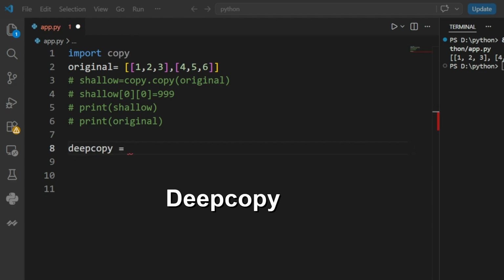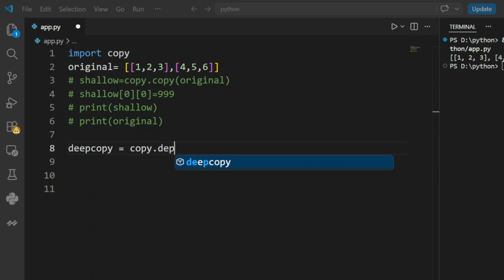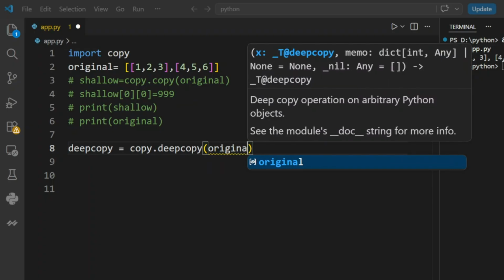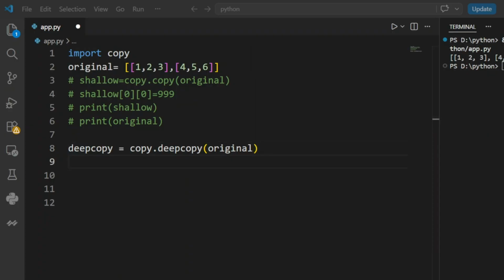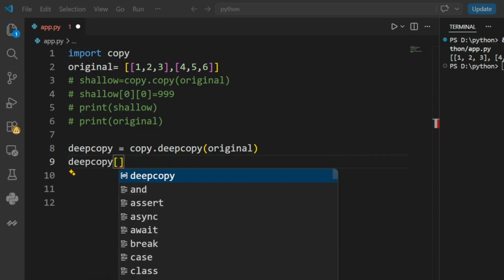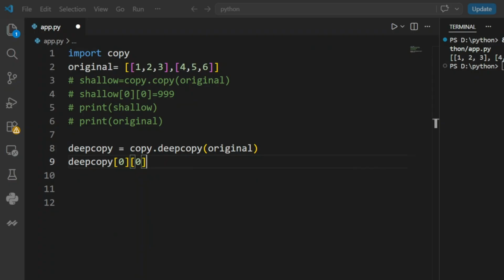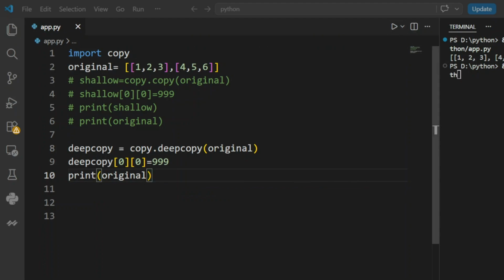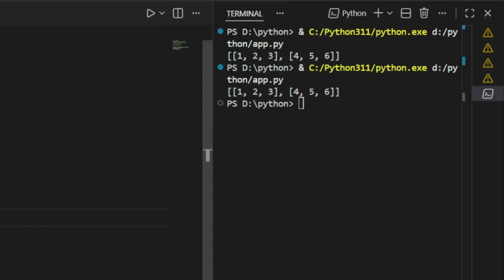I am creating a variable deep copy using the copy module from the original nested list. And again, as we did in the previous example, let's change some value of the deep copy variable. And this time also we will be checking the value of the original nested list, whether it will be changing or not. So this time the value of the original nested list remains intact. It is not changing.